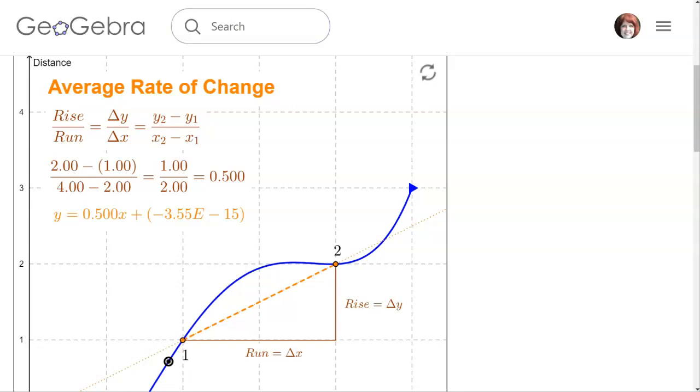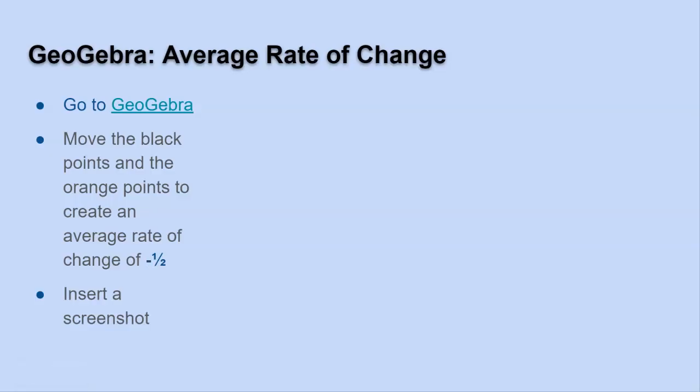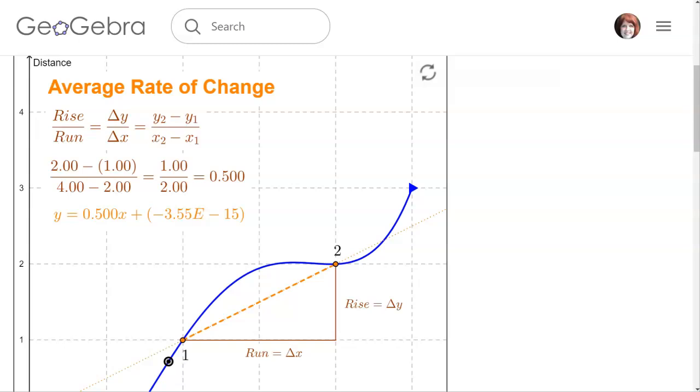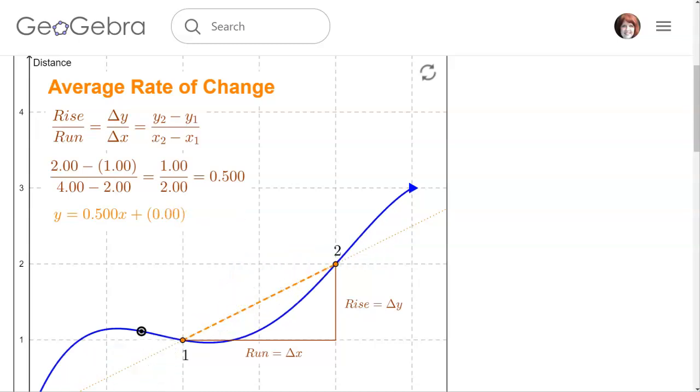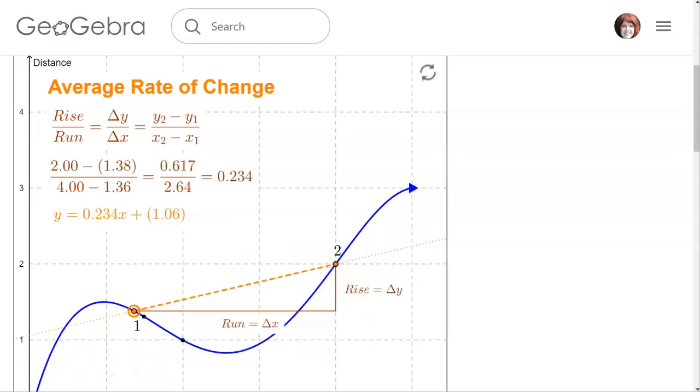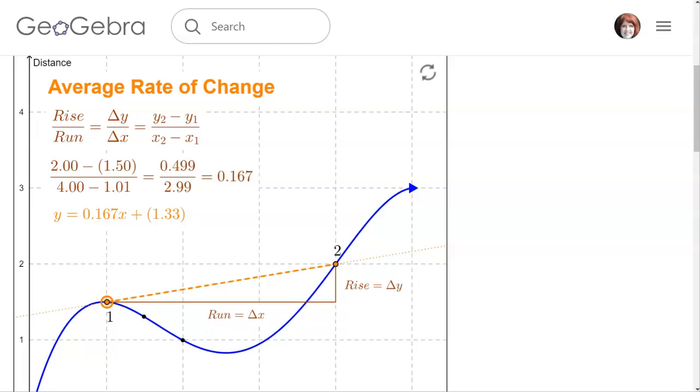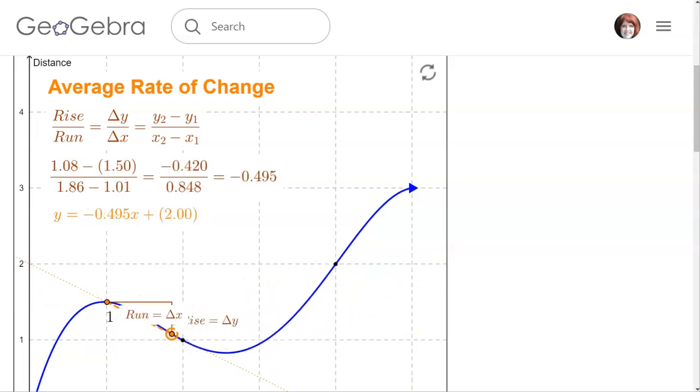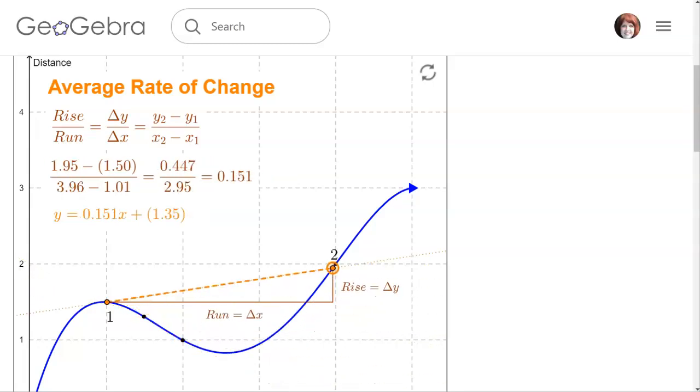Now, the next thing it says to do is create an average rate of change of -1/2. Well, they're going to have to move something to make that happen, because if they don't move anything but the black, it's not going to change. Now, if they move this along the curve and they move this along the curve, you see, I can look at the slope, there's one, and get an average rate of change of 1/2.